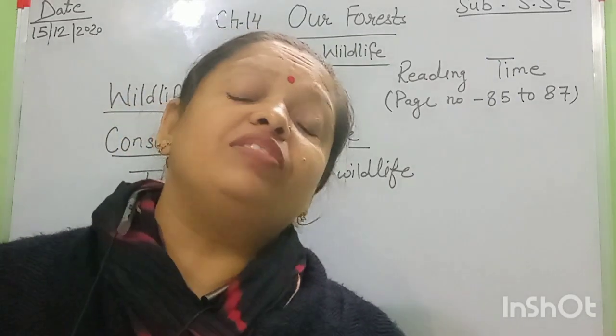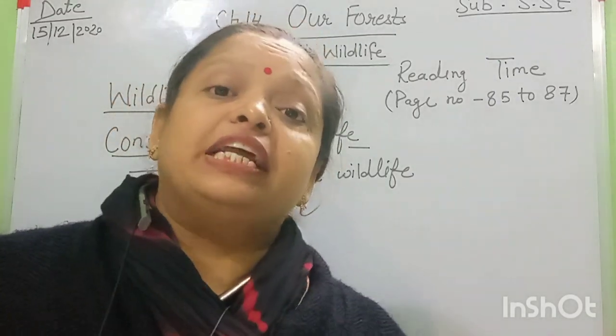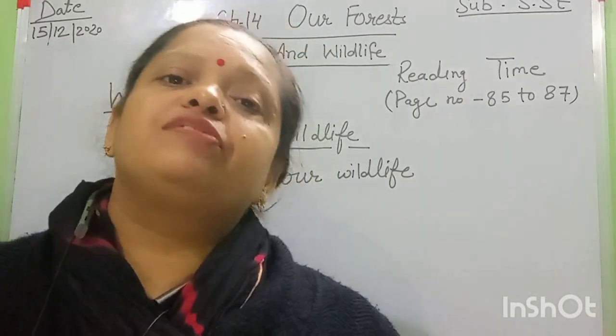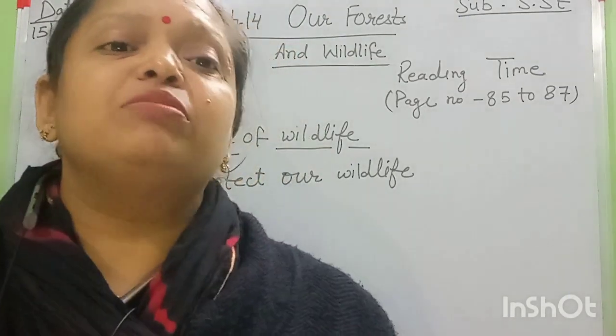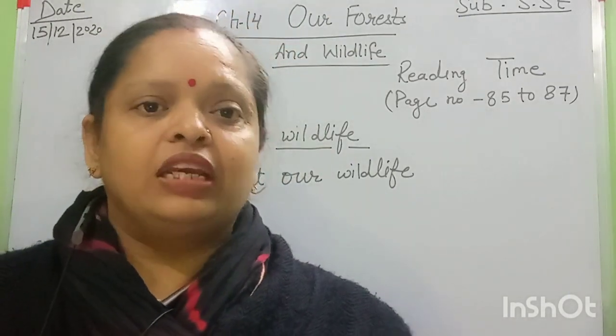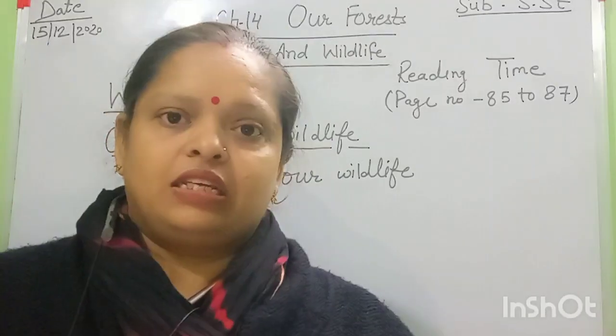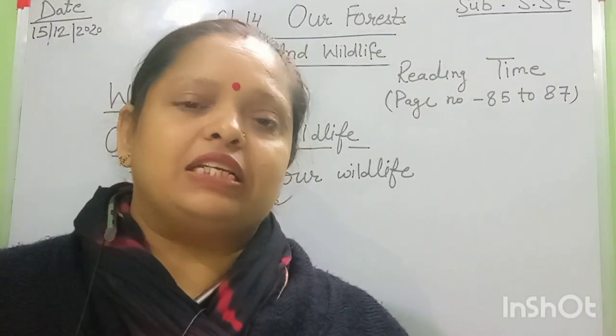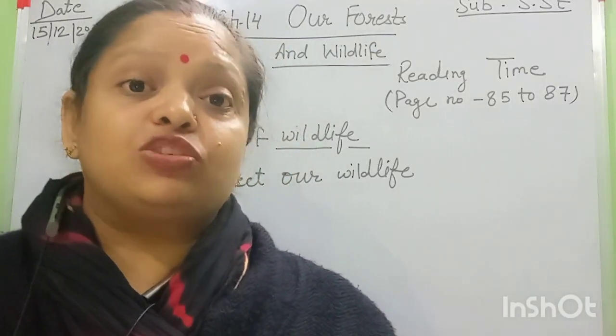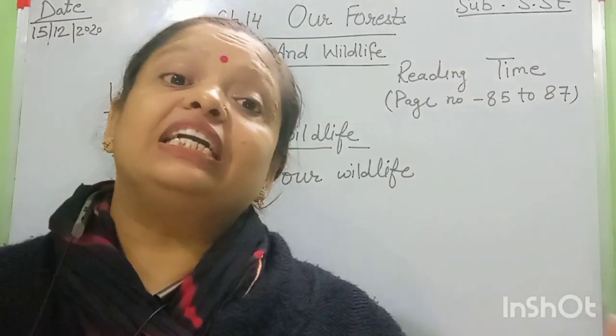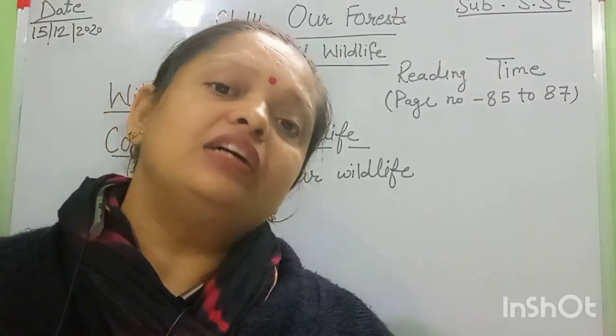What is the meaning of these words, national parks and wildlife sanctuaries? It means the animals live in those places in their natural habitat.